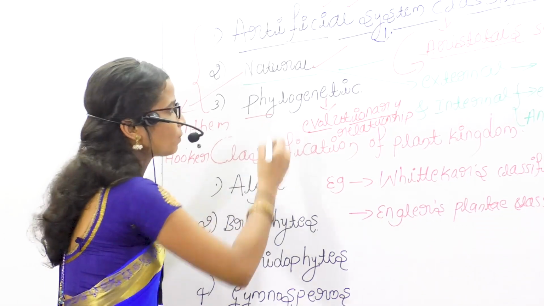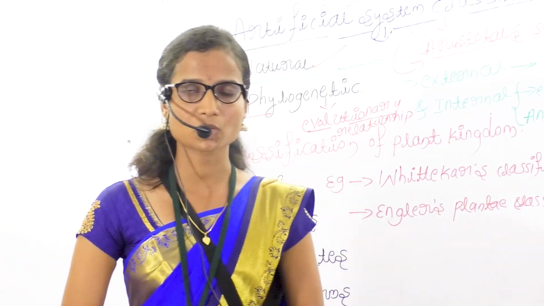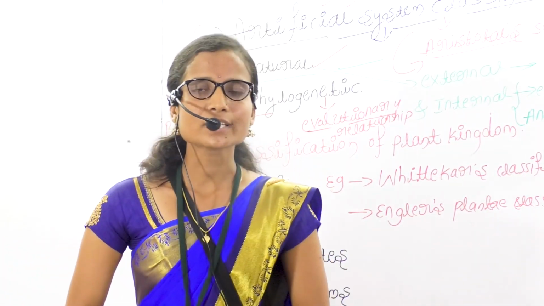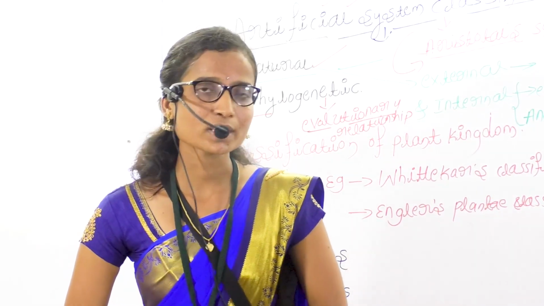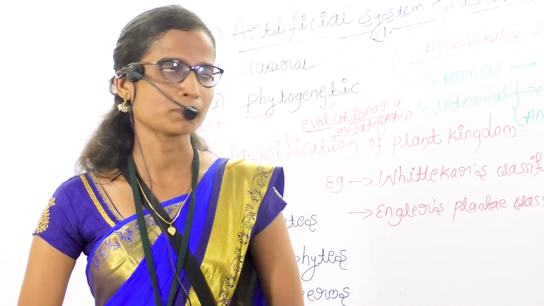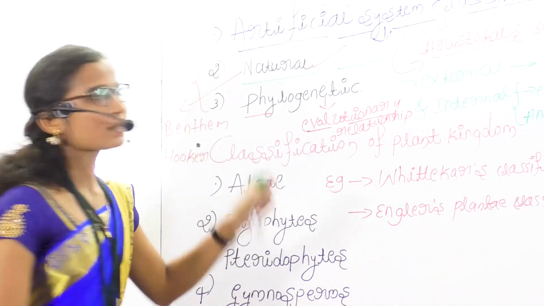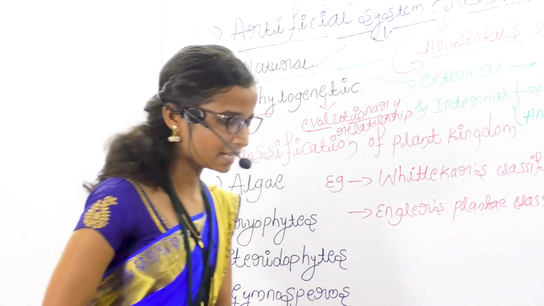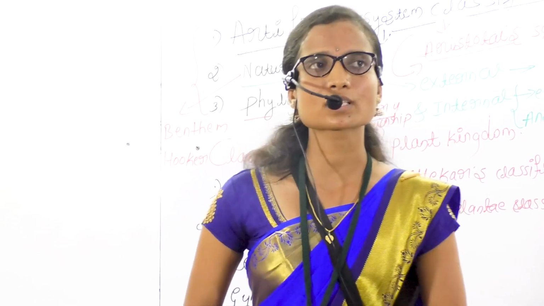Third one is the phylogenetic system of classification, which is based on evolutionary relationship. The examples are very important; in examination, they ask 1 mark questions.